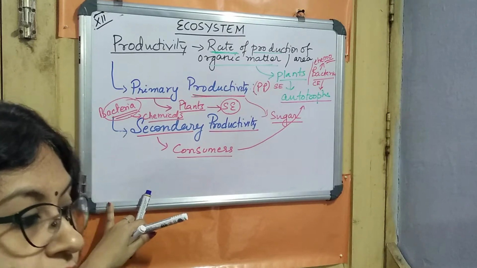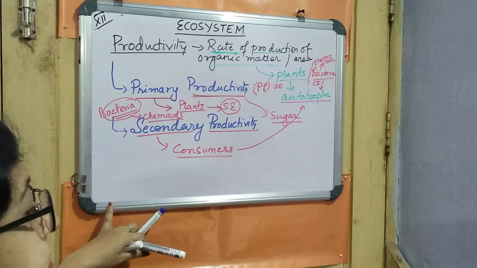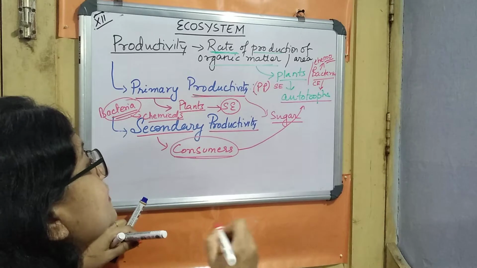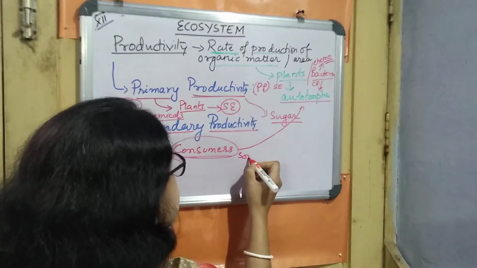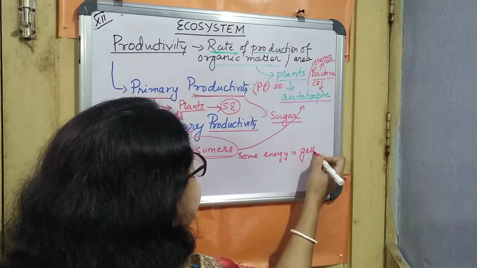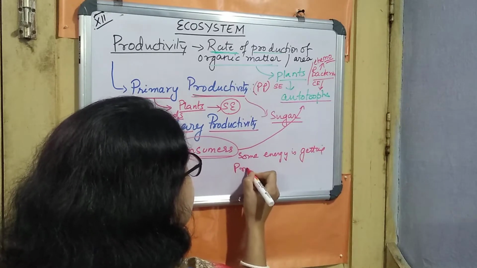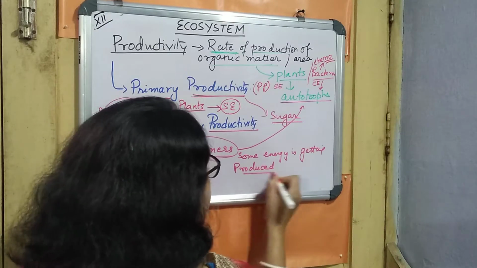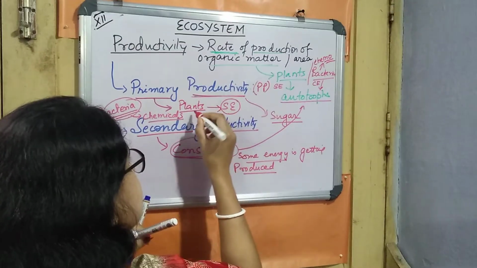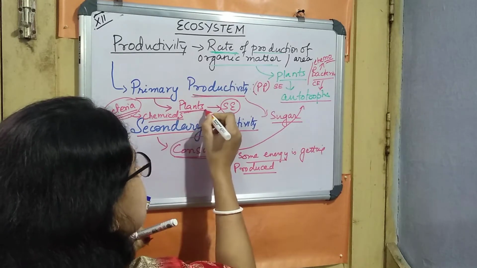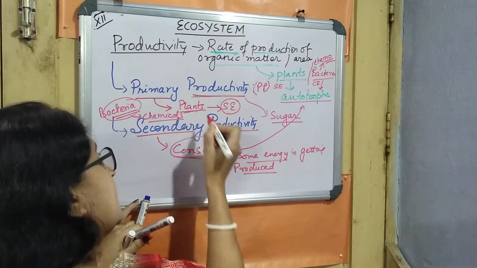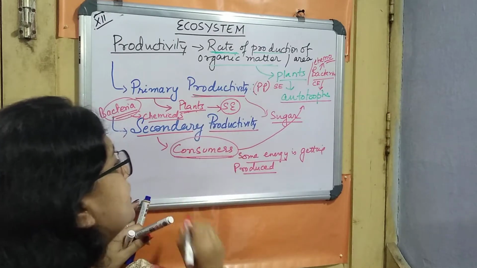So at this level, when we see that something is getting produced in the consumer's body, as we know in our body also some energy is getting produced. But yes, this energy which is getting produced is actually utilized by the plants itself, by utilizing the plant's energy. So indirectly the consumers are taking the plants and they are also producing some energy in them.